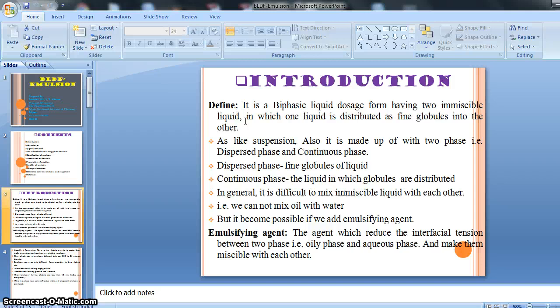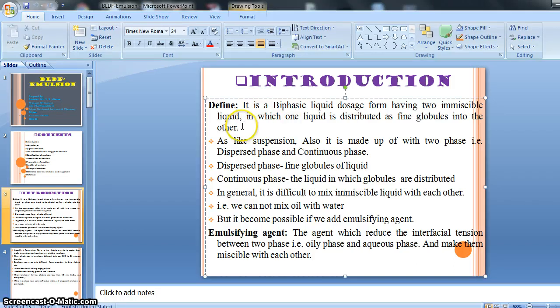Emulsion is a biphasic liquid dosage form having two immiscible liquids, in which one liquid is distributed as fine globules into the other. Let's repeat it once again.